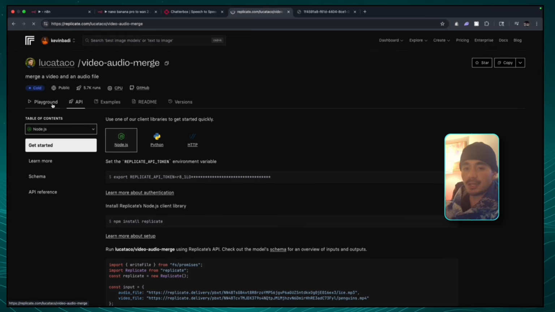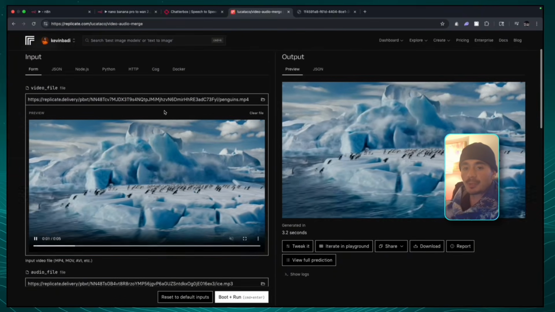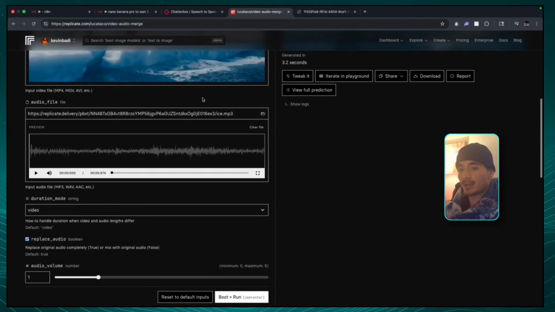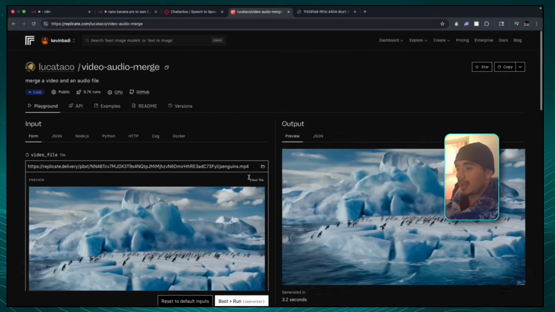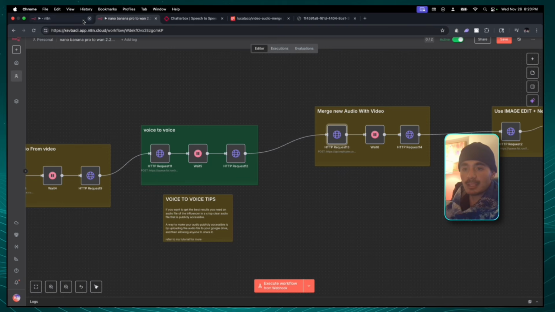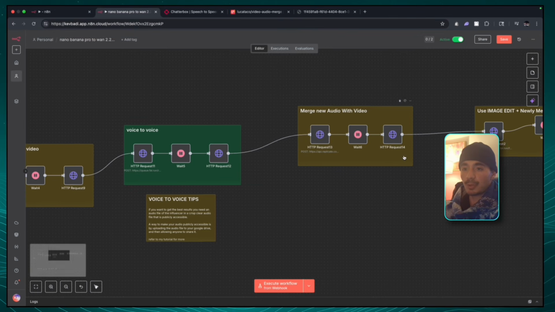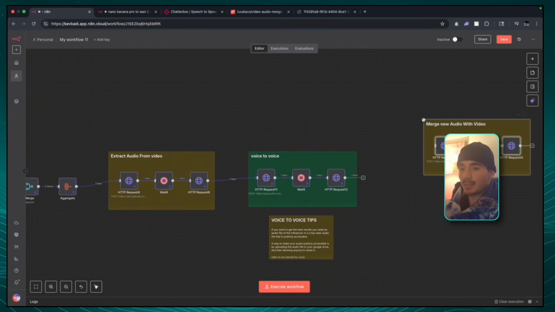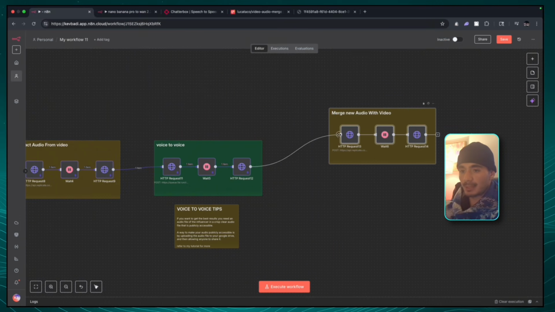But this one's actually very simple, guys. All we're doing is passing the video that we got in the webhook with this new audio that we got from the audio to audio, and we're going to put them together. I already have that configured for you guys. So what we're going to do is copy these 3 nodes, head back to our workflow, paste them in, and connect them to the workflow.